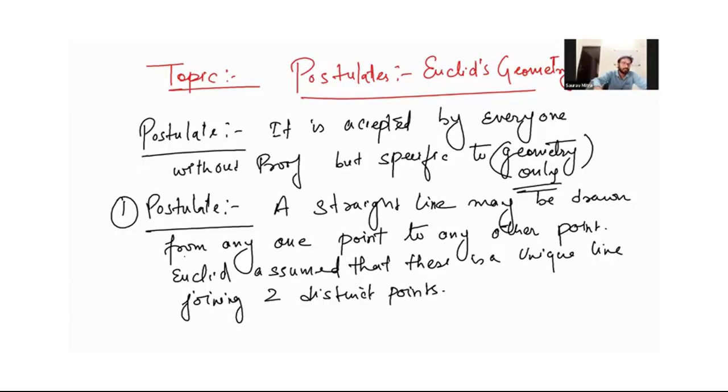See what this statement means. A straight line may be drawn from any one point to any other point. Let us take one point here, one point here. Euclid assumed that there is a unique line only joining them. Only one and only one line will join this point to this point. There is no other line which can be drawn between these 2 points. So this is your first postulate.